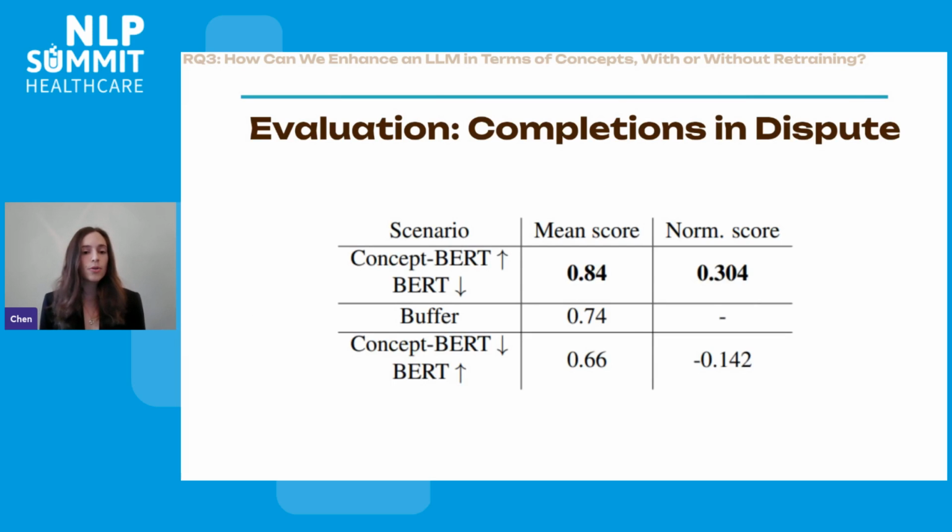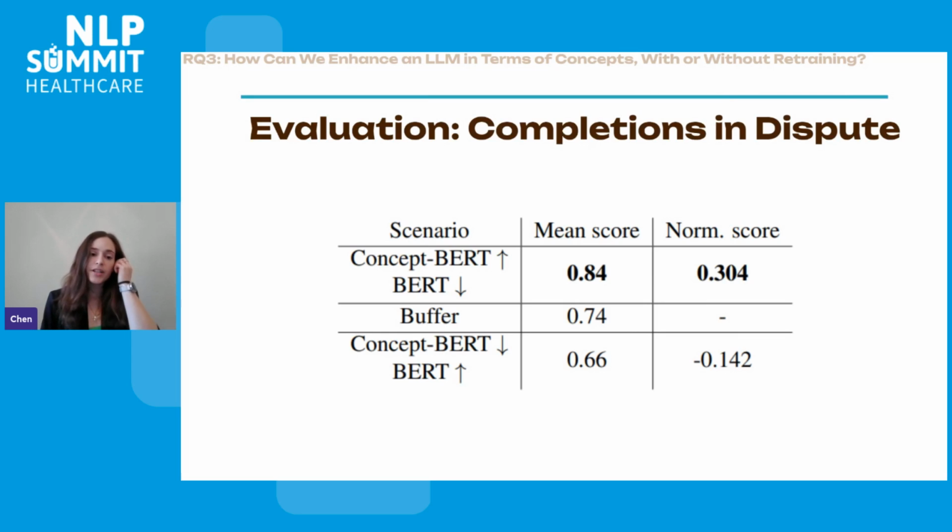Now, here are our results. In the first scenario, the first row, these are completions where ConceptBERT thought that they're very likely and BERT thought they're very unlikely. And the mean score is 0.84. Again, higher means better. And then if we look at the bottom row, this is the scenario where ConceptBERT thought that it's not very likely, but BERT thought that it's very likely. And the mean score is 0.66. So we have a difference of about 20% in their mean score using human annotators.